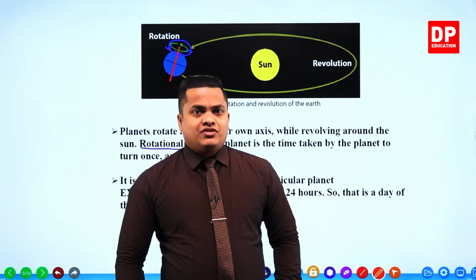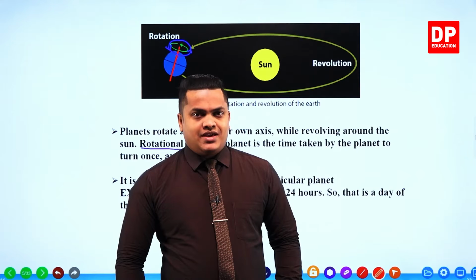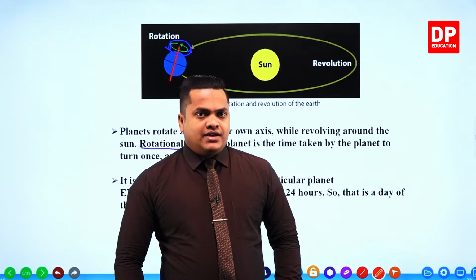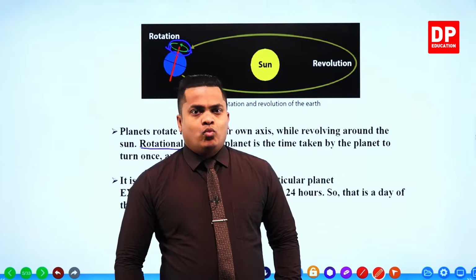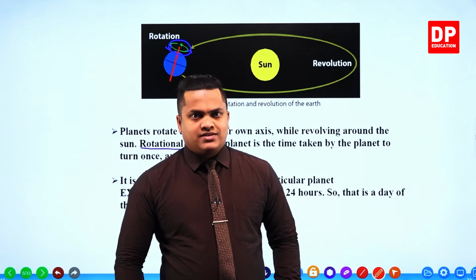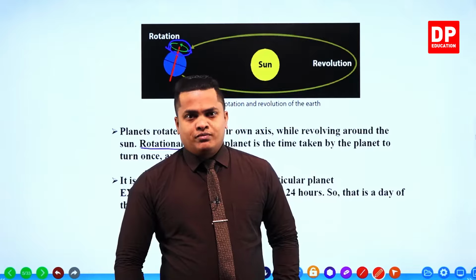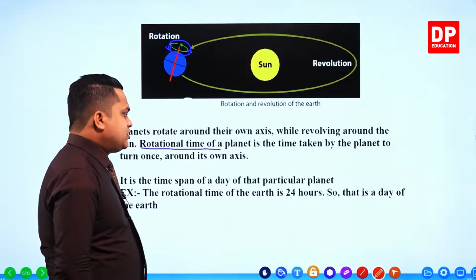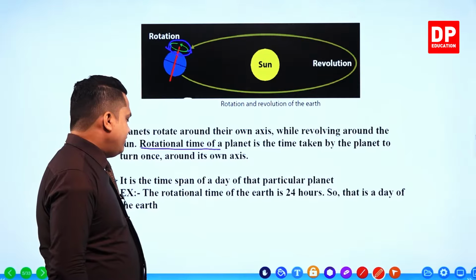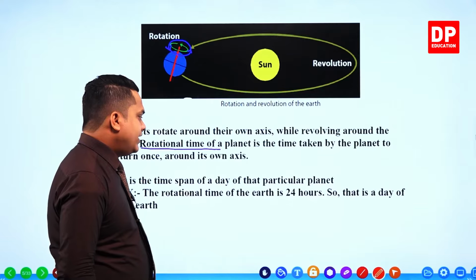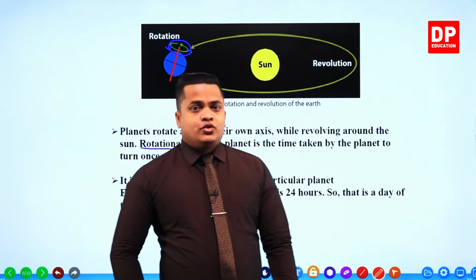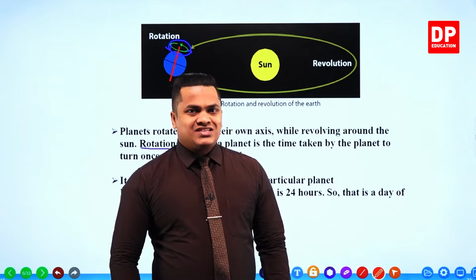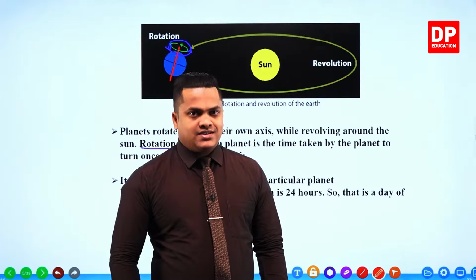Right? So my dear children, this is considered as one particular day. One day means actually the time period taken by a certain planet to complete one cycle around its own axis. Okay, that is what we mean by one day. So here an example is also given. The rotational time of the Earth is 24 hours. So that is a day of the Earth. Right? So our Earth has 24 hours of rotational time. That's the time taken to complete one cycle around the Earth's axis.